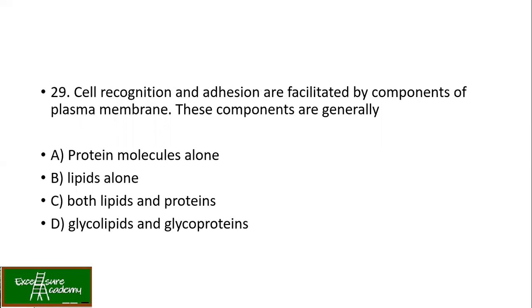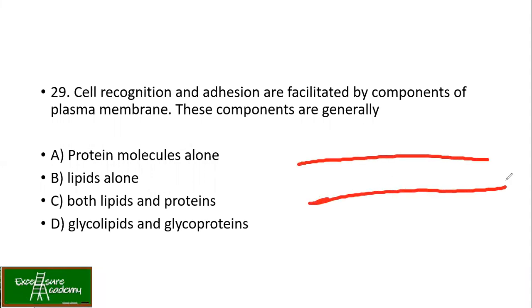Cell recognition and adhesion are facilitated by components of plasma membrane, and these components are: protein molecules alone, lipids alone, both lipids and proteins, glycolipids and glycoproteins. Let me draw for you, because if you remember your fluid mosaic model, we had an outer layer and inner layer.